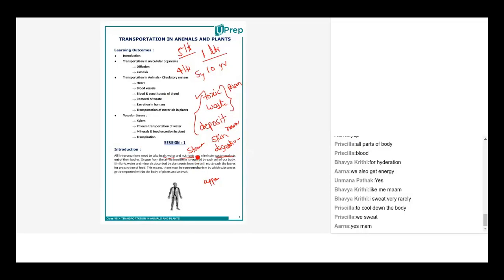His brain will not function properly. He will not be that intelligent. He will not be that prompt. All the organs will be affected if the person drinks only 1 liter of water every day. That is the importance of drinking water every day.